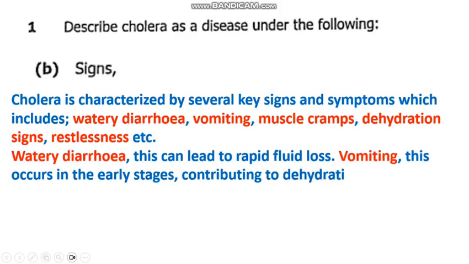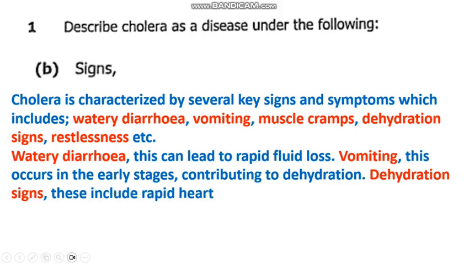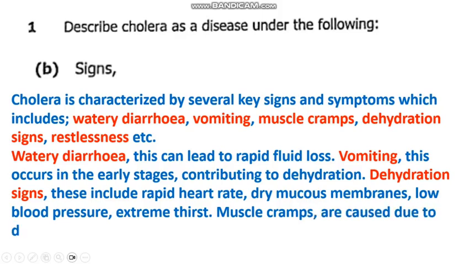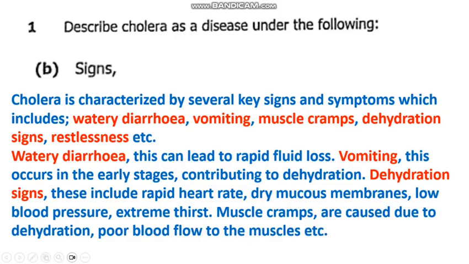Vomiting, this occurs in the early stages, contributing to dehydration. Dehydration signs, this includes rapid heart rate, dry mucous membranes, low blood pressure, extreme thirst. Muscle cramps are caused due to dehydration, poor blood flow to the muscles. So this is how we can describe cholera as a disease under signs.